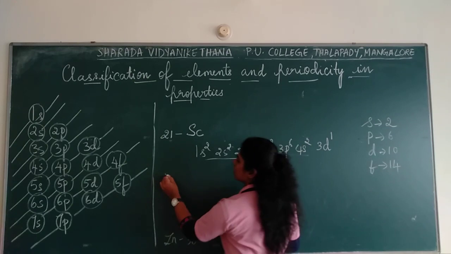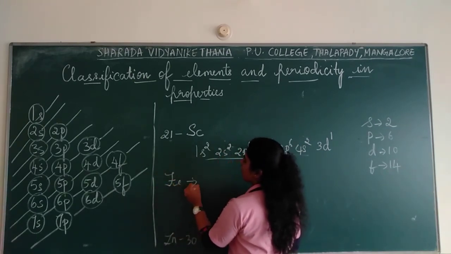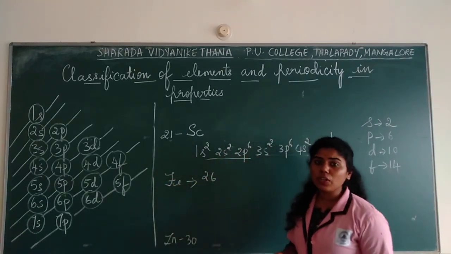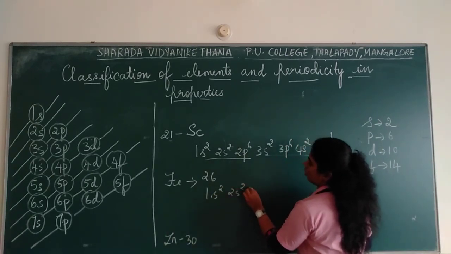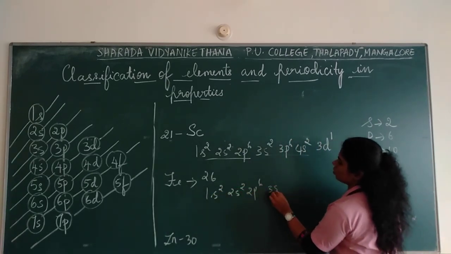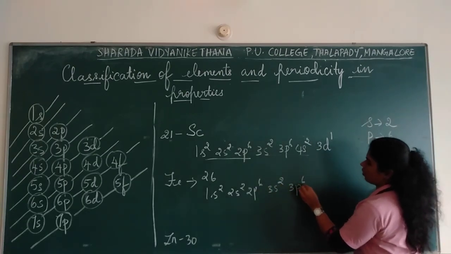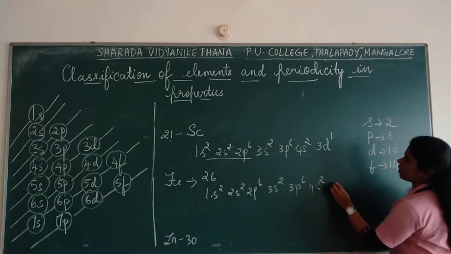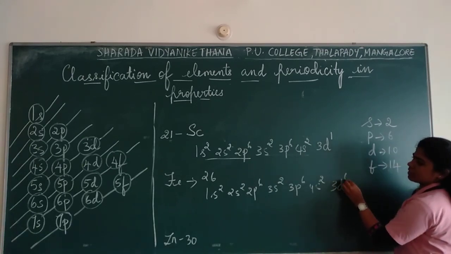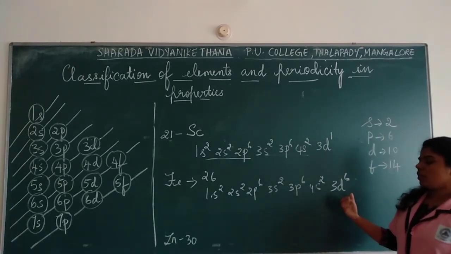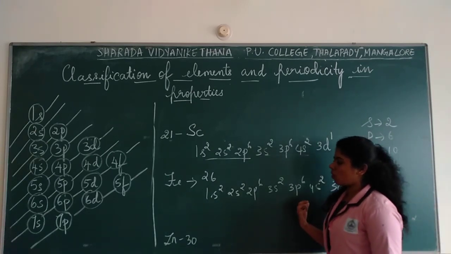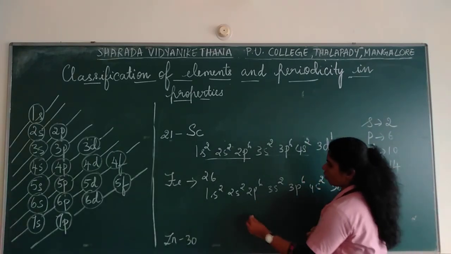If you have to write the electronic configuration of iron, 26, how will you write? You write it as 1s2, 2s2, 2p6, 3s2, 3p6, 4s2 and then 3d6. Correct? 10, 10 and then 6, 26. Okay. Now if you have to write the short form of this, you write it